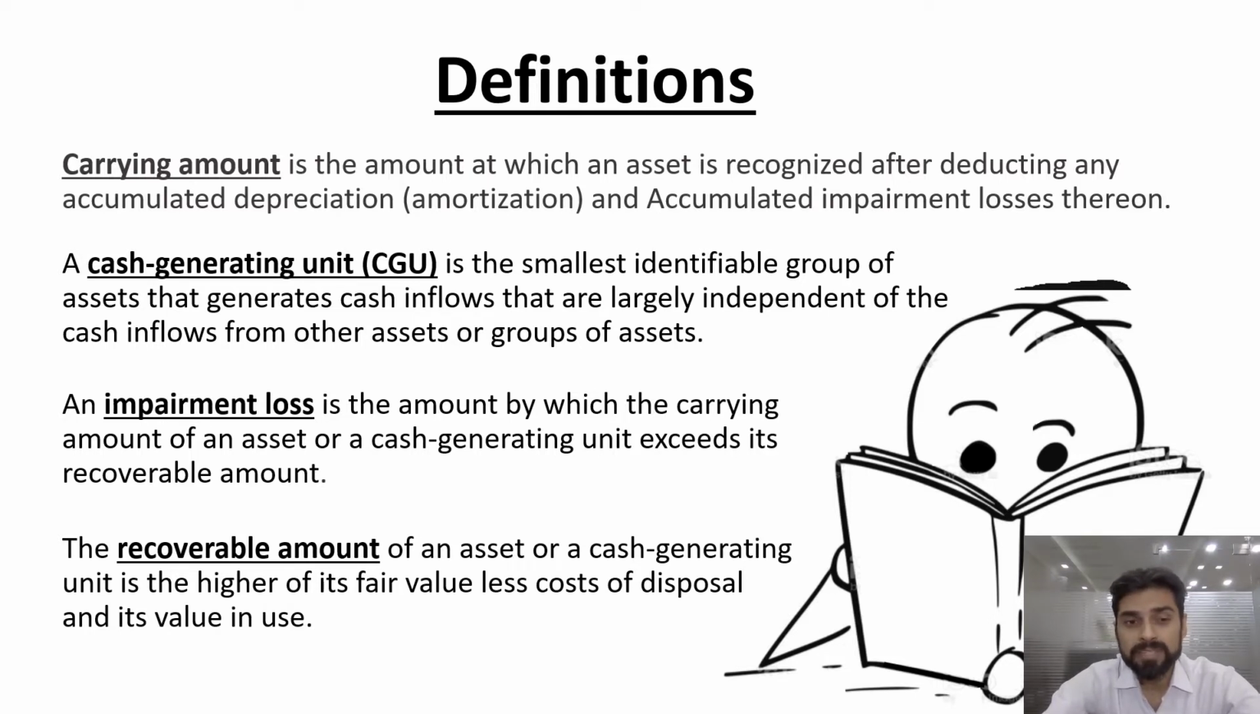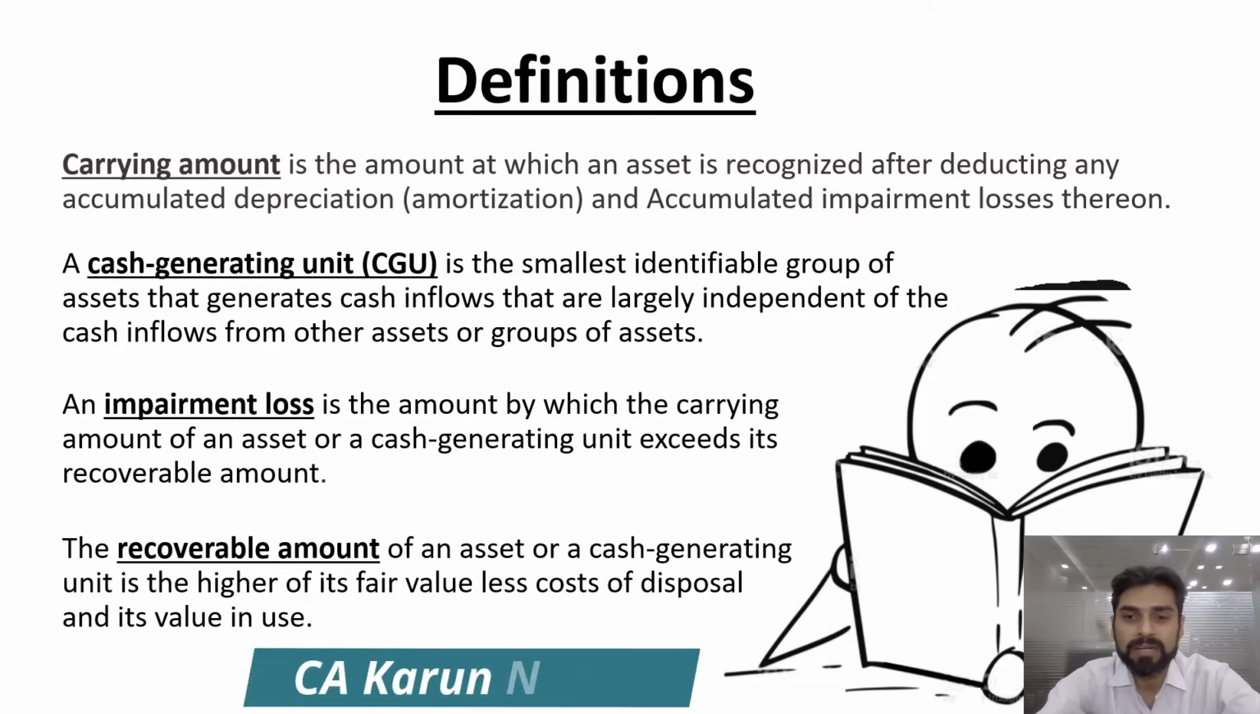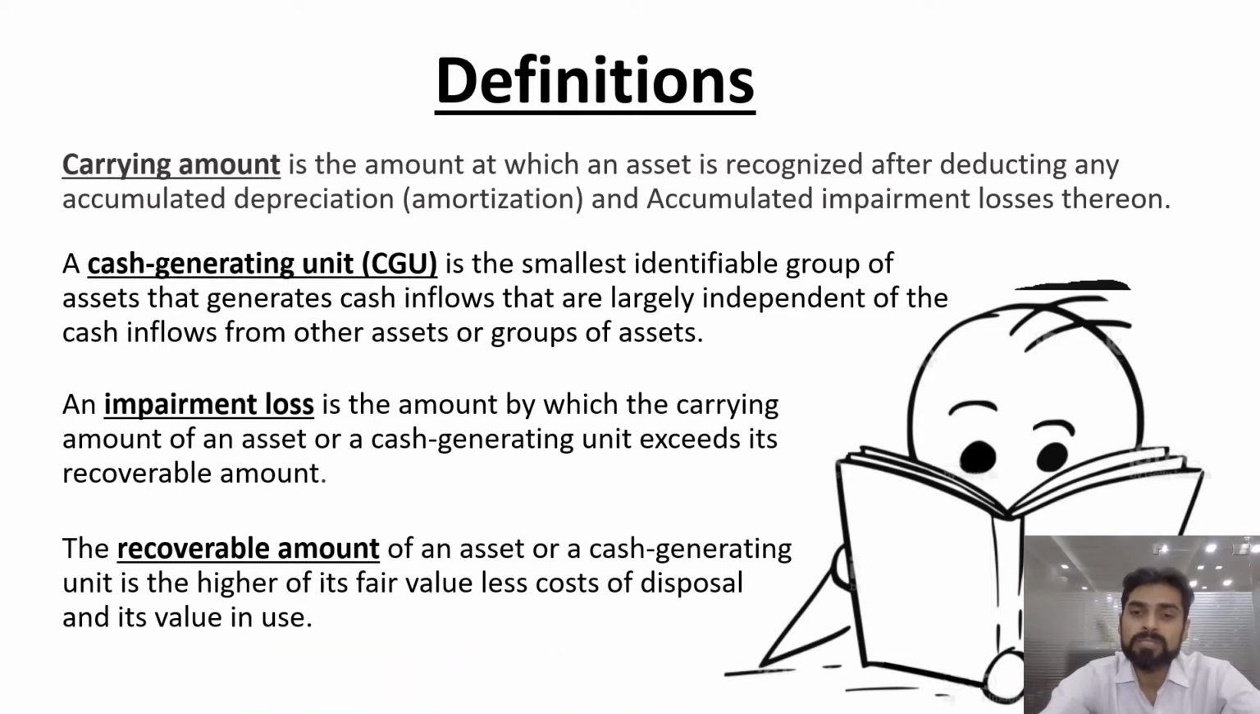Then the next definition is cash generating unit. This is the smallest identifiable group of assets. Suppose, for example, you have a factory. In your factory you have a machinery, and you are unable to identify the recoverable amount of that machinery, because you are unable to assess the cash flows from that particular machinery. As a factory as a whole, you are able to generate the cash flow. So your factory will become the cash generating unit in that case.